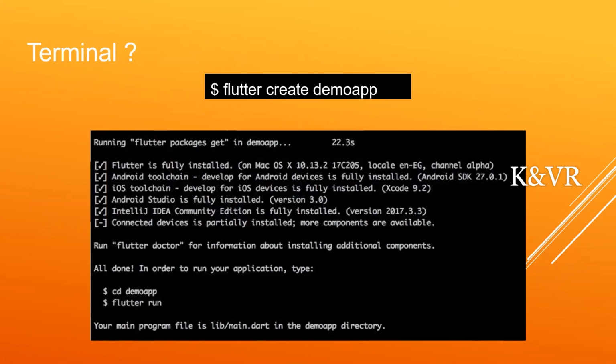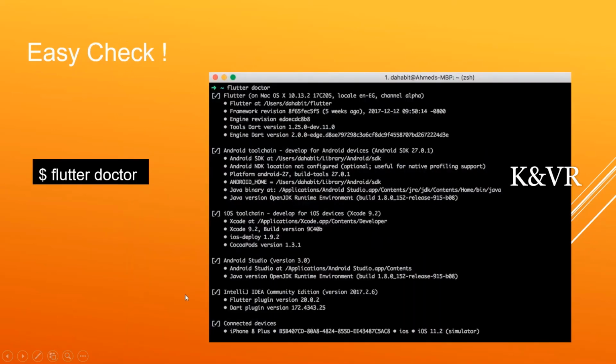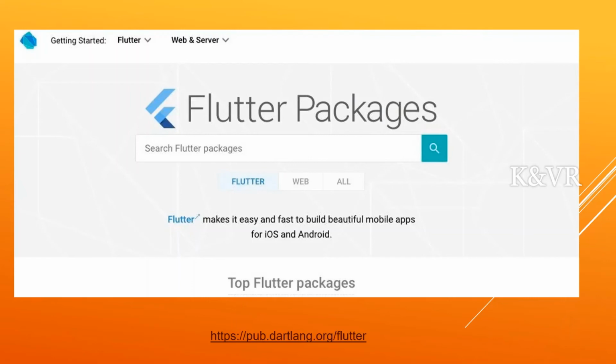We can also create a Flutter app from the terminal. By using this command, we can create a Flutter app: flutter create demo_app, or flutter create with your app name. It is very easy. If any errors come, flutter doctor will give suggestions.